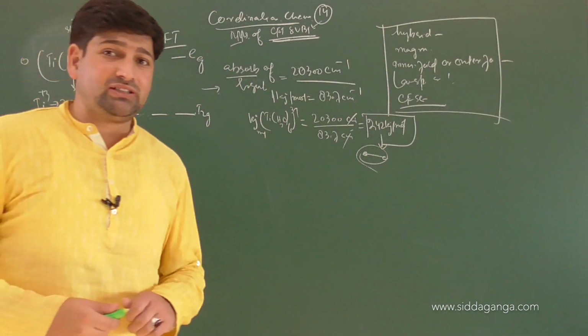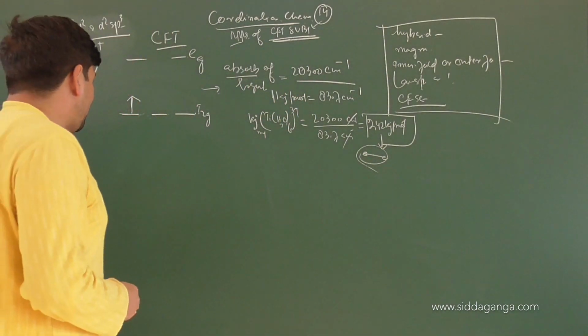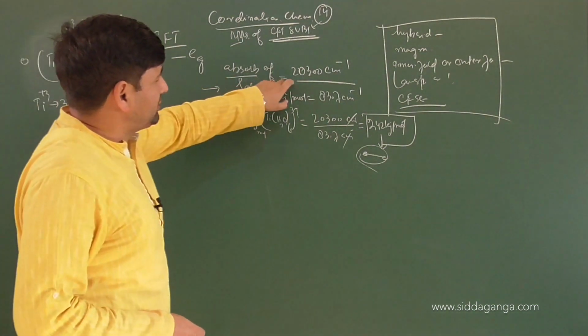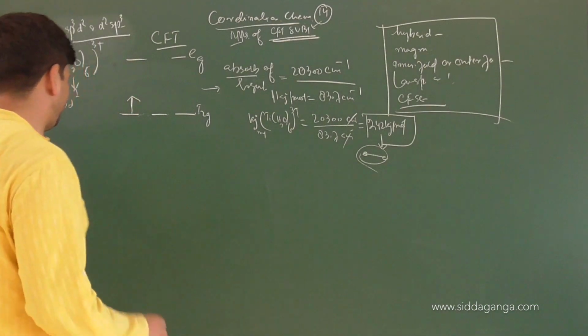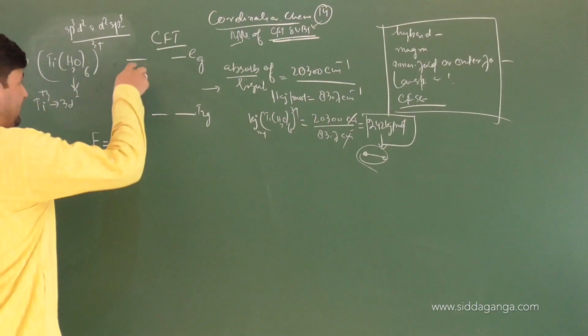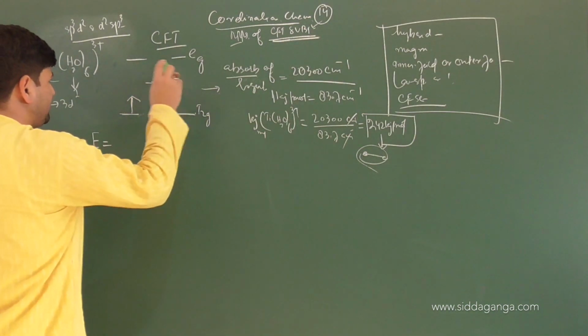Now another thing I want to explain is how to calculate the energy. The wave number of absorption of light is 20300 centimeter inverse itself. If you want to calculate the energy required to excite it, it will be in terms of h nu, the energy of a photon.